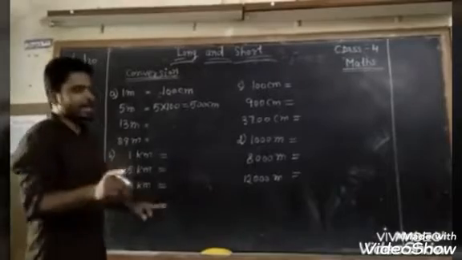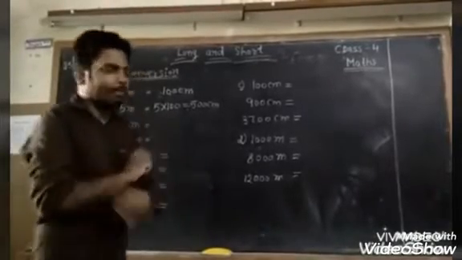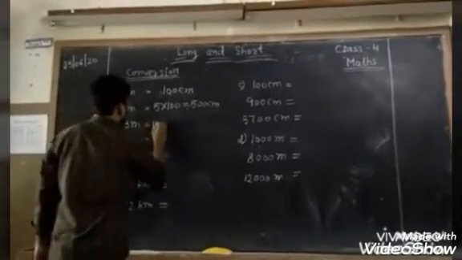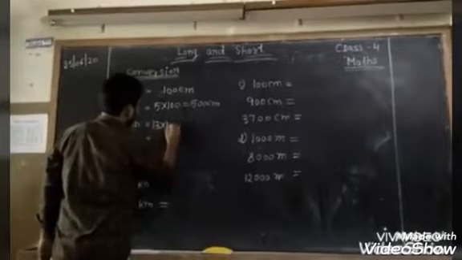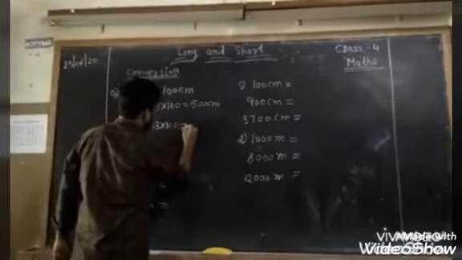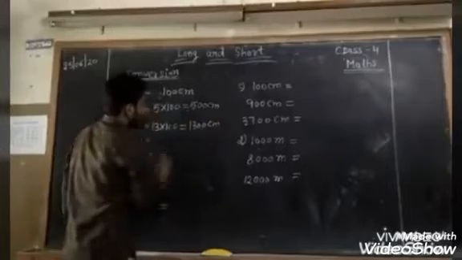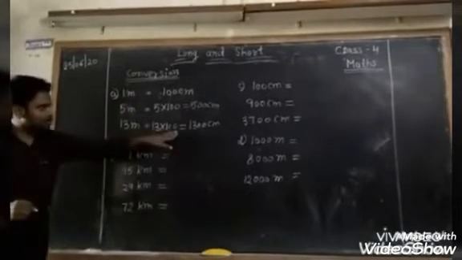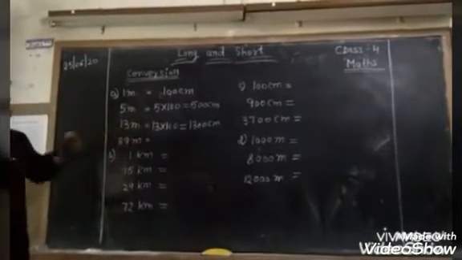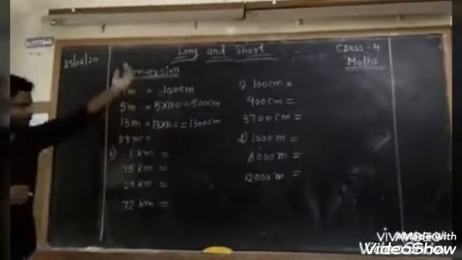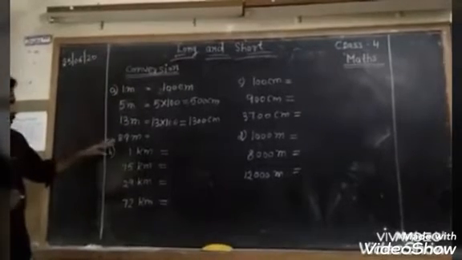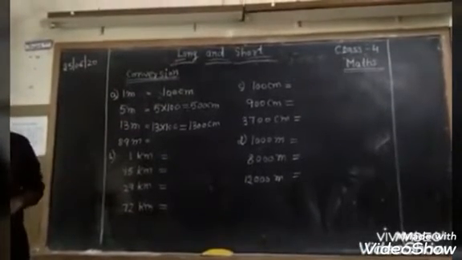A meter can be divided into 100 equal parts. So 13 meter can be divided into 13 into 100 equal parts. 13 into 100, it is very easy. 1300 centimeter. Very good. Now 89 meter equal to how many centimeter?